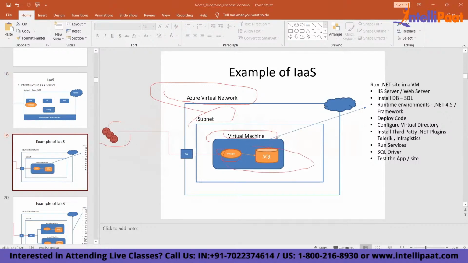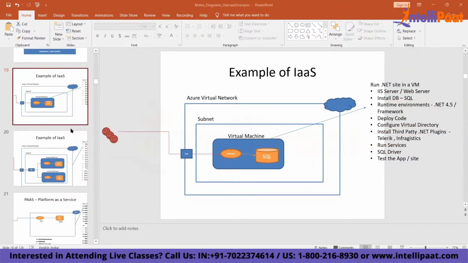So to run this web application, what do you do? You have to install and do so many things. You install IIS, install the DB, install the runtime, deploy the framework code, create a virtual directory, install plugins, run services, create drivers, and test the app. Now this is called infrastructure as a service.